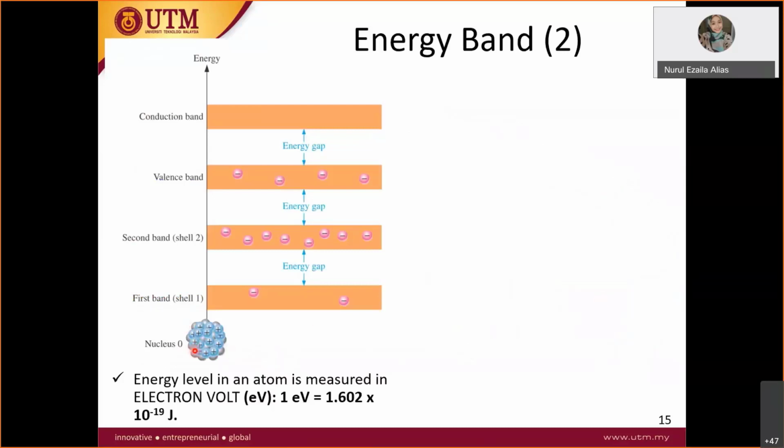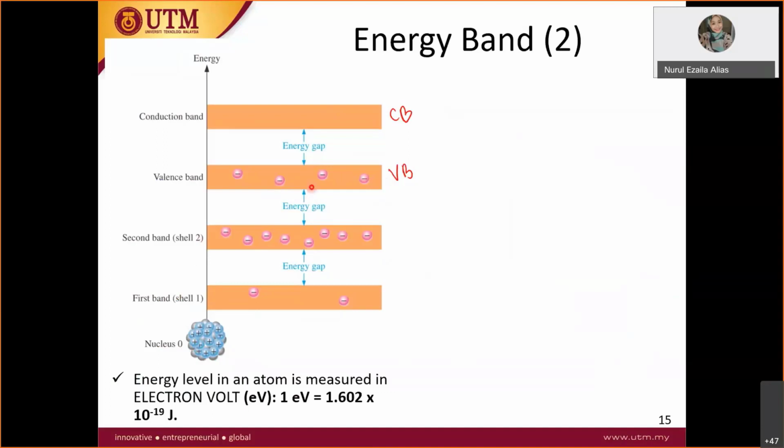The only important things you need to know are the valence band and the conduction band. In between there are layers we call the first band, second band, and so on. What is important here is the valence band. This pink color here is a valence electron at the valence band.